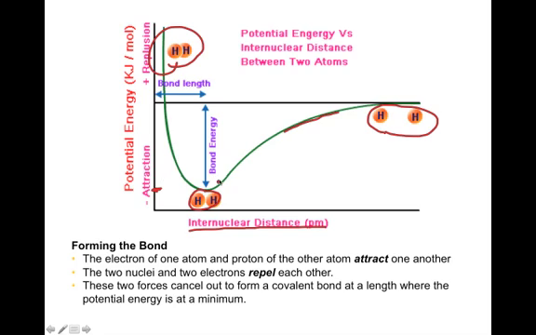Looking at that balance of forces between electrons repelling, nuclei repelling, and the attraction of the nucleus of one atom to the valence electron of the neighboring atom, all of these things balance out and form a bond at a length where potential energy is at a minimum.